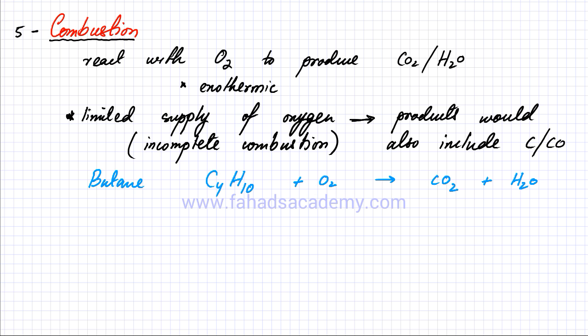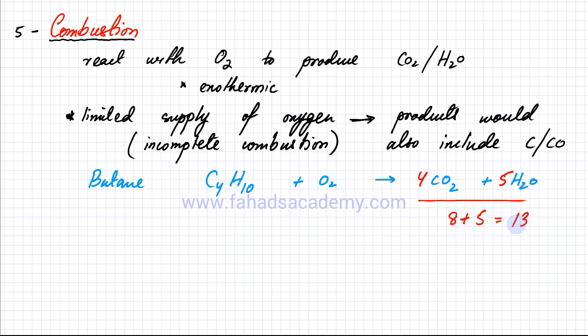Now this equation will be balanced since there are 4 carbon atoms. There should be 4 carbon atoms on this side as well. Similarly, there are 10 hydrogen atoms on the left hand side, so there should be 10 hydrogen atoms on the right hand side as well. So there should be 5 water molecules. And if I count the total number of oxygens on the right hand side, that's going to be 4 into 2, that's 8, plus 5. So I have 13 oxygens on my right hand side.